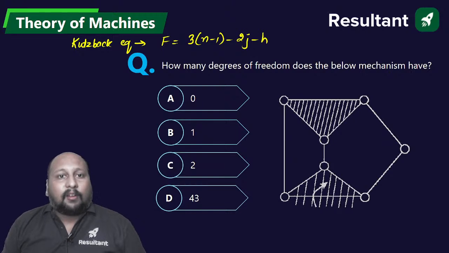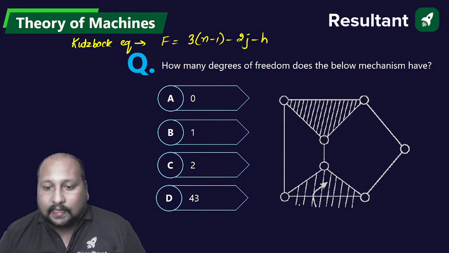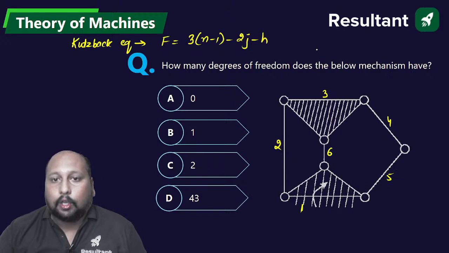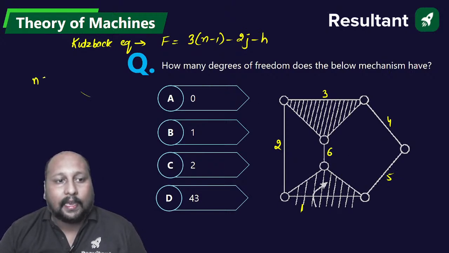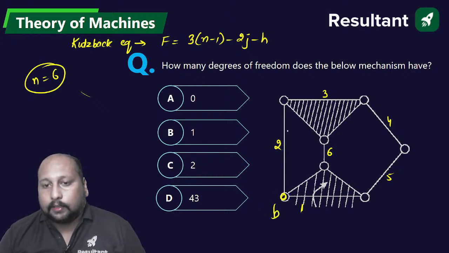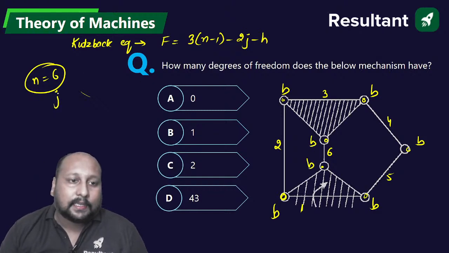Tell me the number of links that we have. This is the fixed one and this is the ternary link. So this is link number 1, this is link number 2, this is link number 3, this is 4, this is 5 and this is 6. So n is equal to 6. Number of binary joints: this is a binary joint, this is a binary joint, this is again a binary joint, and these two are also binary joints. So we have 1, 2, 3, 4, 5, 6, 7. J is equal to 7 and there is no higher pair.